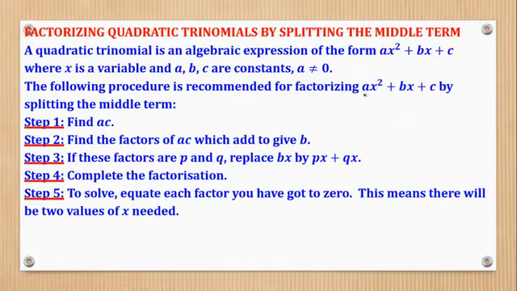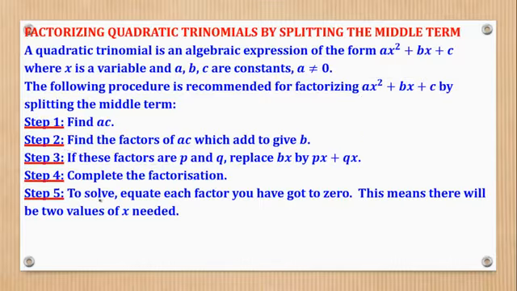So the tricky part is that these are 3 terms, so you have to look for a way of making them 4 terms by following step 2 and step 3.